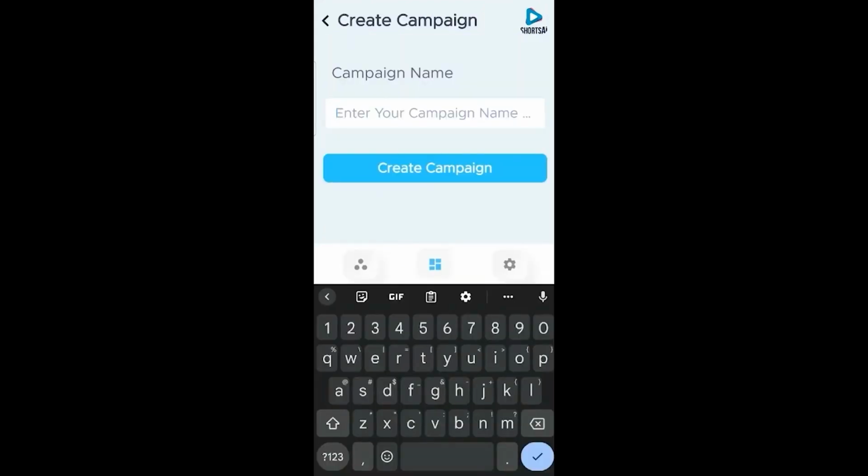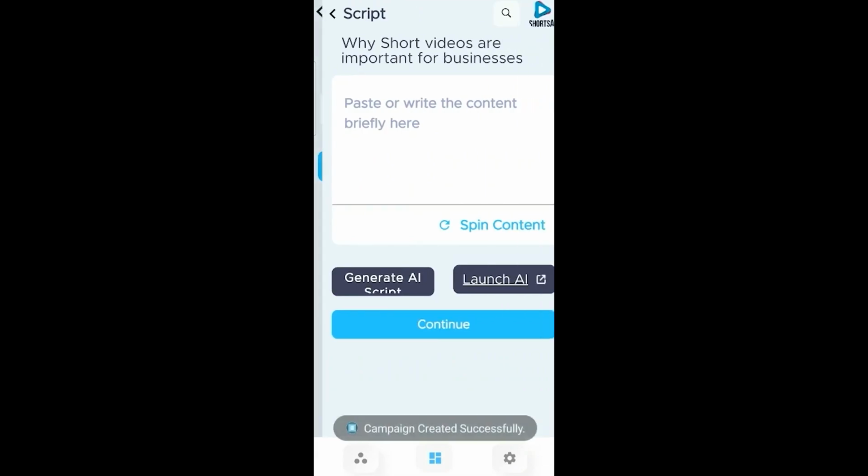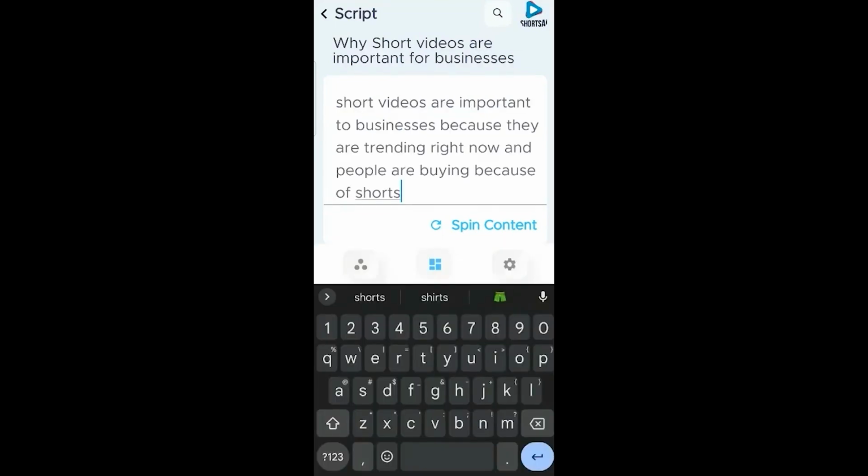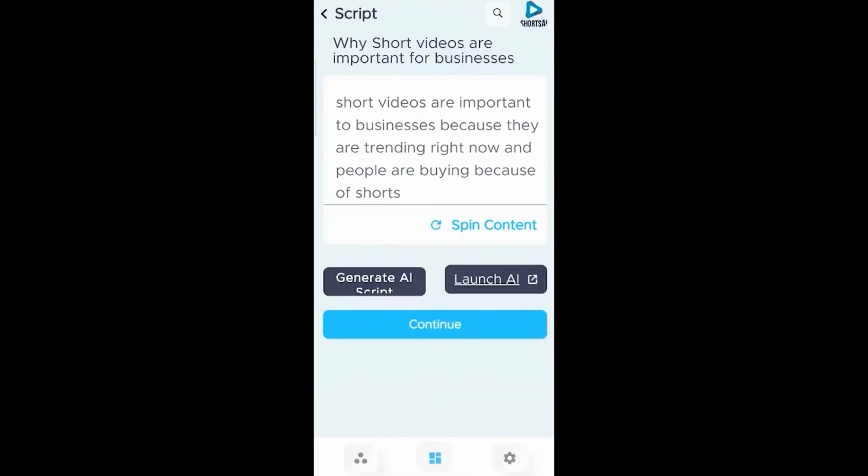Type in our campaign name. Here's our title, Why Short Videos Are Important for Businesses. Then you click on Create Campaign. Then we're going to type in our idea that the AI will then use to generate our script. And there is our idea. Short videos are important to businesses because they are trending right now and because people are buying because of shorts. And then we click on Generate AI Script.